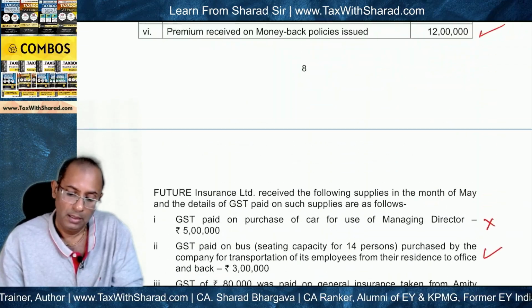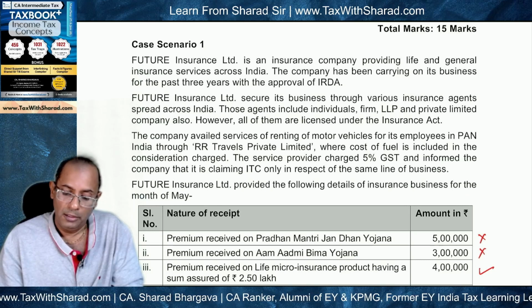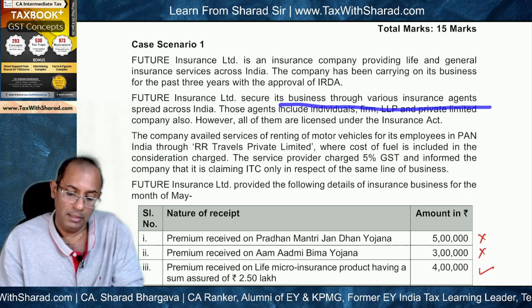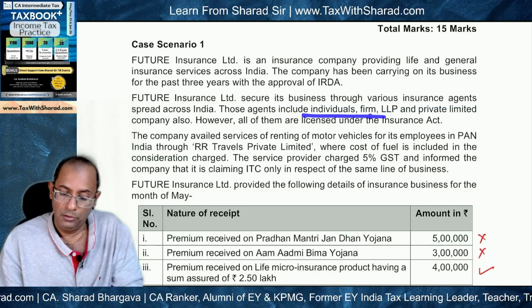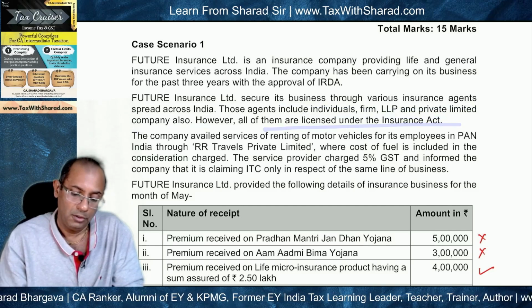from insurance agents. And the question states that Future Insurance Limited secures its business through various insurance agents. These agents include individuals, firm, LLP, and private limited company, and all of them are licensed under the Insurance Act.